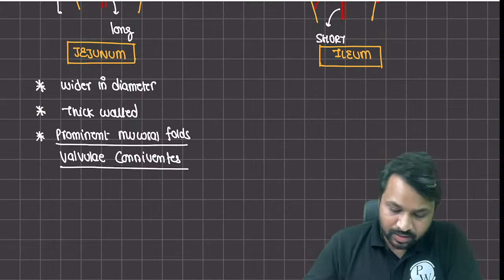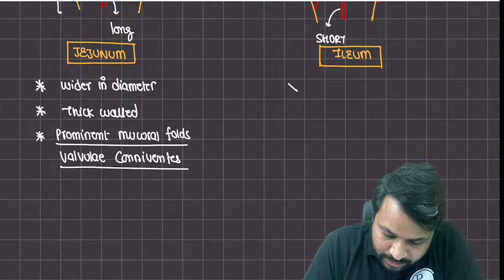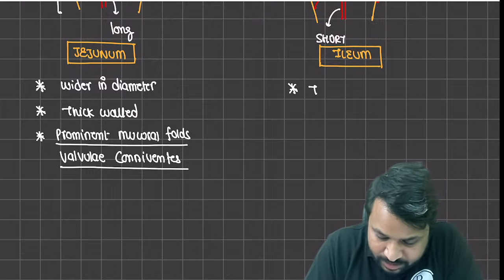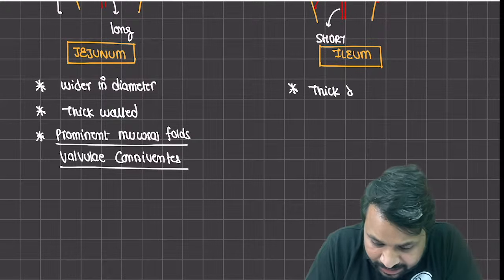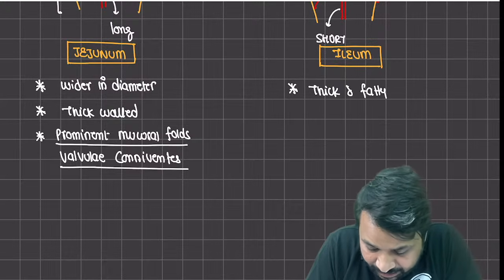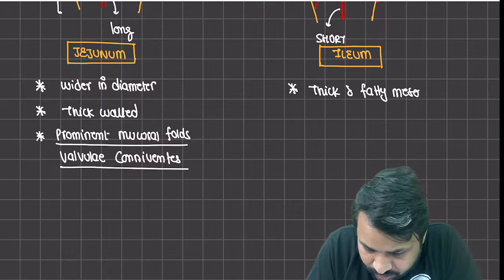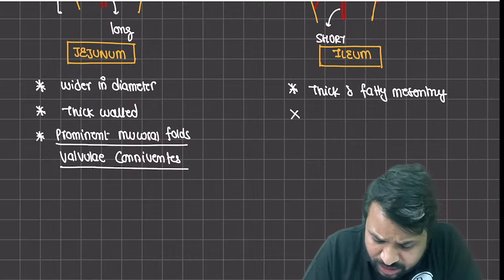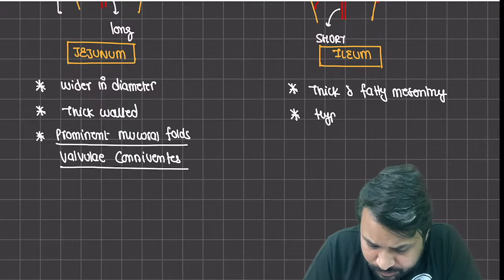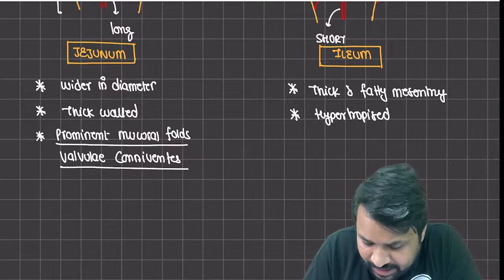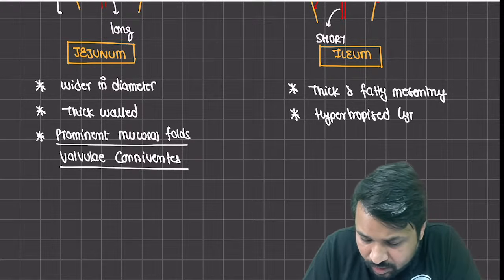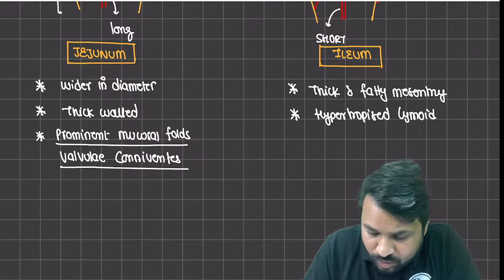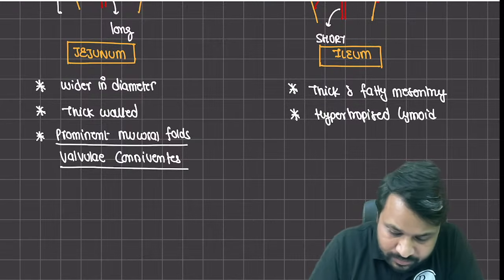Now the ileum, on the other hand, has a thick and fatty mesentery, not the wall. It is thin walled when compared to the jejunum. It has hypertrophied lymphoid tissue, the lymph nodes, which are called lymphoid aggregates.